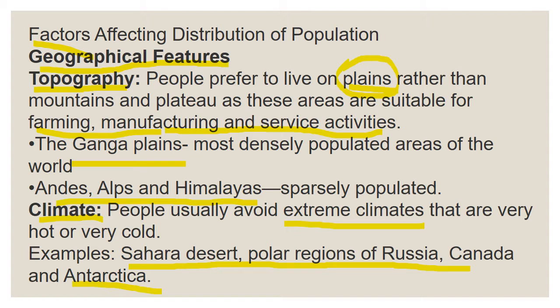People mainly prefer to live on plains rather than mountains and plateaus. That place is better for farming, agriculture, then manufacturing and service activities. Comparing to mountains and plateaus, plains are the best place, so people prefer to live on plains.